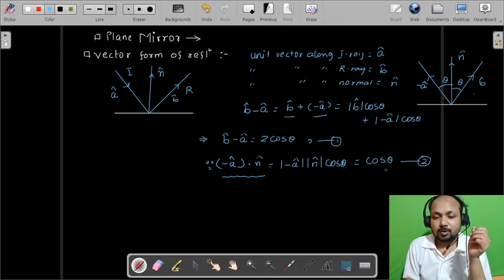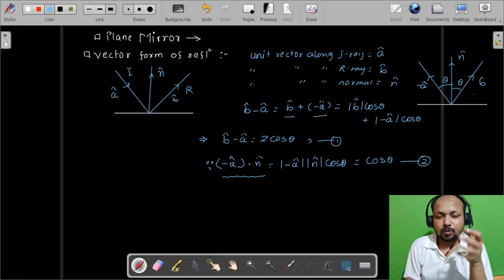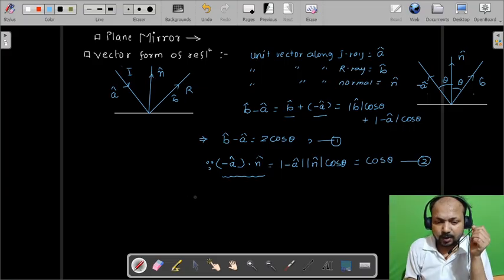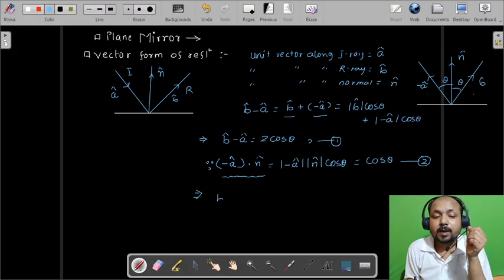Now substituting the value from equation 2 in equation 1, we will get B cap minus A cap.